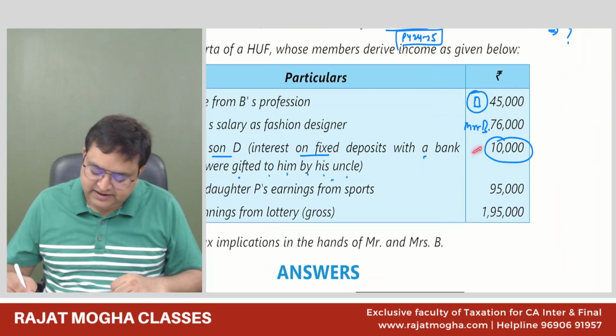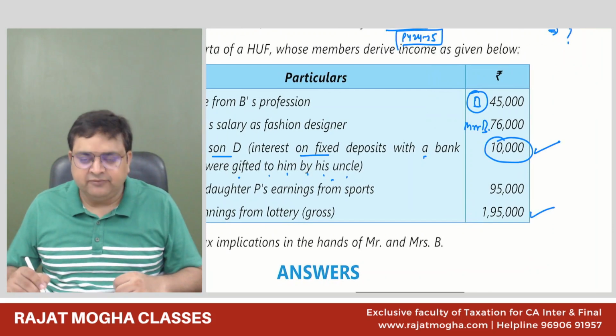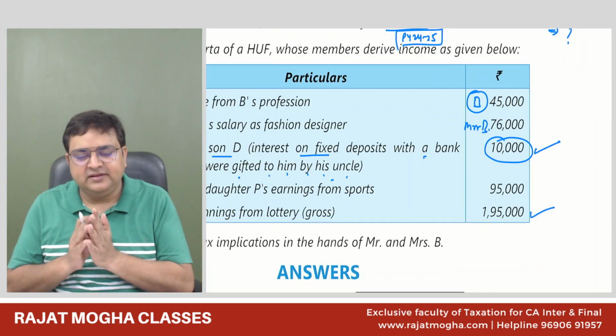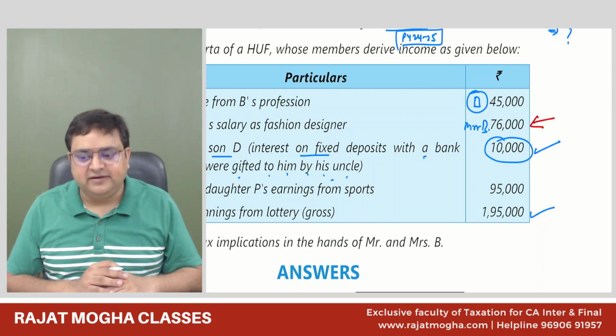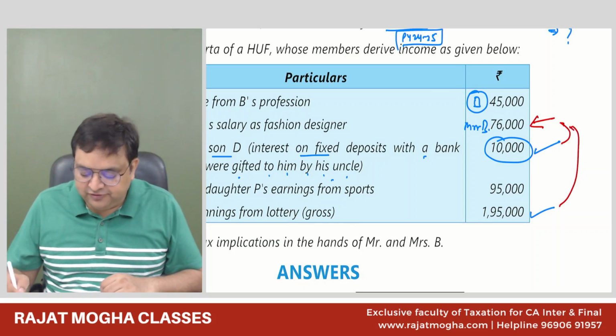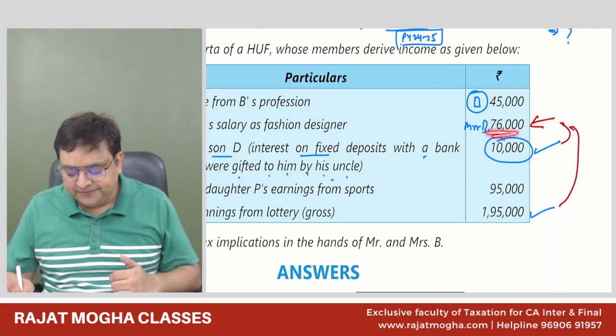So there are three minor child incomes. Only this 10,000 will be clubbed, and the 1,95,000 will be clubbed. We will see whose income is higher. If we are assuming that this is after standard deduction, the mother's income is higher, so we can add this in the mother's income. But if you assume that it is before the standard deduction, then it will be reduced.